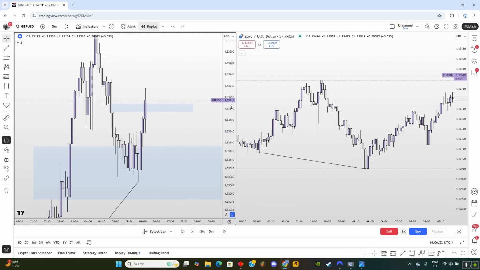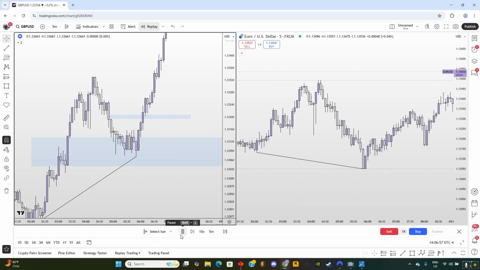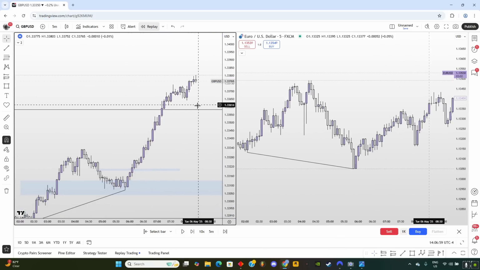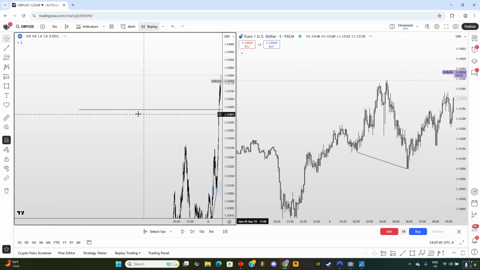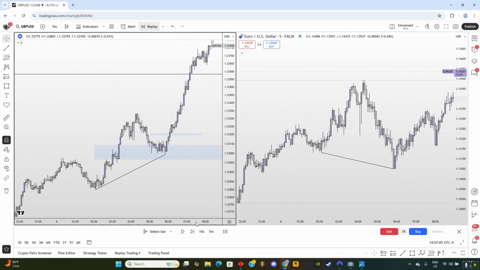Once price inversed it, that was my long position right there, and price just pushed up crazily. Look at the momentum towards the equal highs that are marked out. So that was the second trade that I took. Absolutely beautiful, and it happens every single day. Now that we are done with the second trade breakdown, let's move to another one.